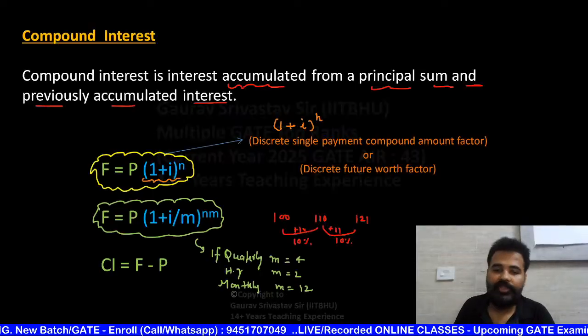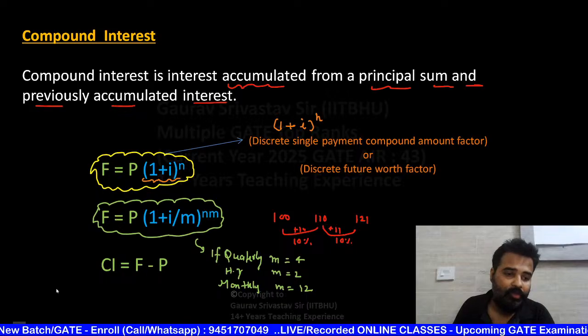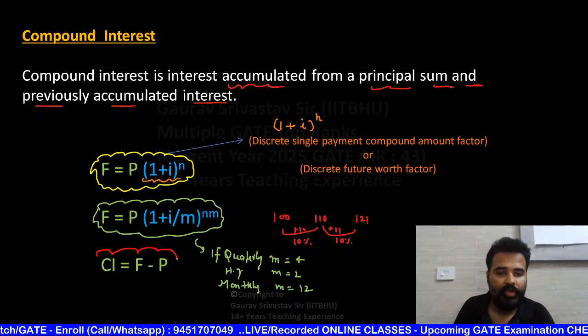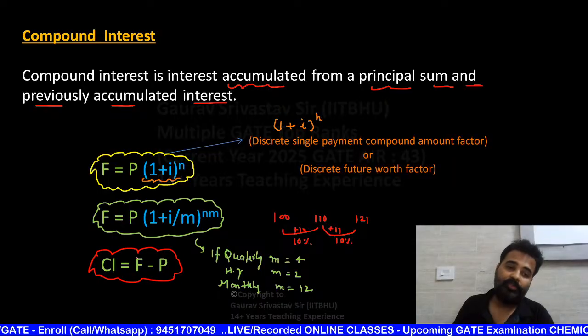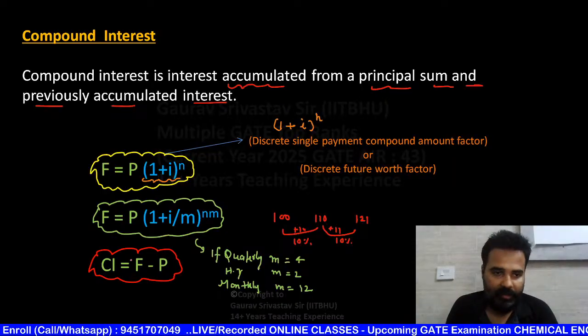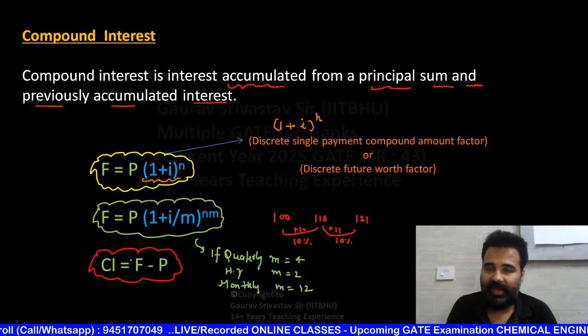What is compound interest here? The formula will remain same. Future value minus present value is going to give you compound interest. So in your examination, please beta, don't make a silly mistake.